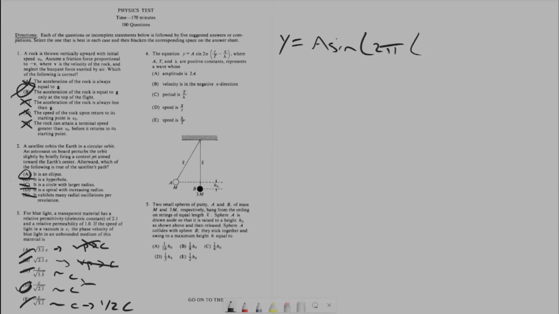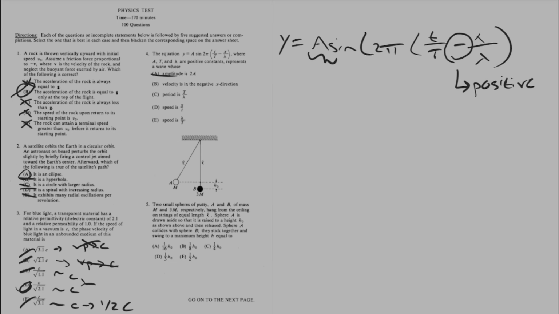The amplitude is going to be this value here, so we can get rid of that one right away. The velocity is in the negative. This negative sign right here actually represents a positive movement. So that one is no good as well.